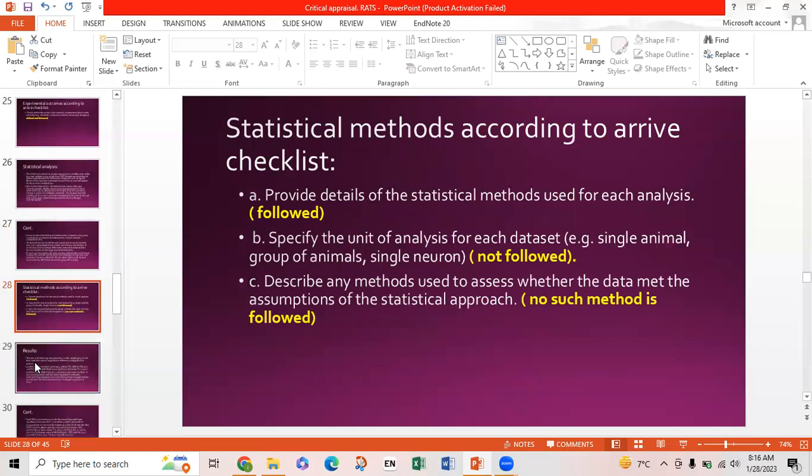Now, statistical methods according to the ARRIVE checklist. Point A is that it provides details of statistical methods used for each analysis. So, as I told in the earlier paragraphs, all these points were followed. Next is specify the unit of analysis for each dataset, that is single animal, group of animals, single neurons. This was not followed. Point C is that it describes any methods used to assess whether the data met the assumptions of the statistical approach. No such method is followed.